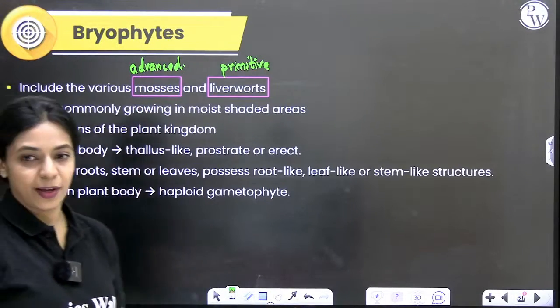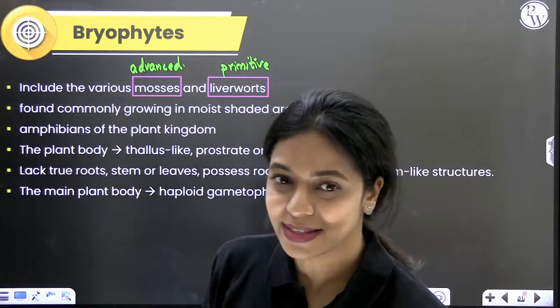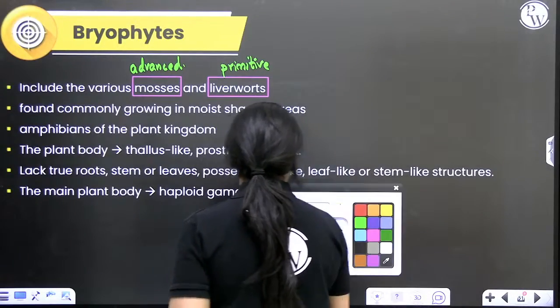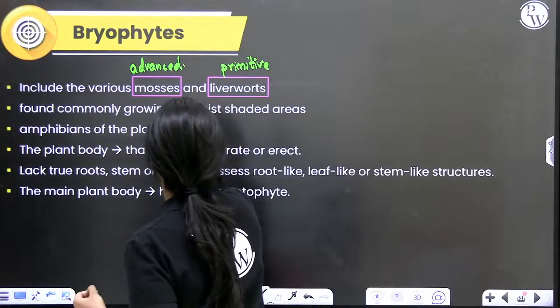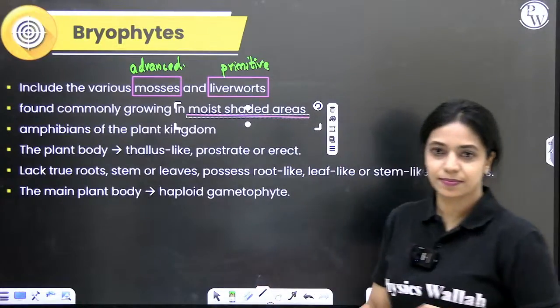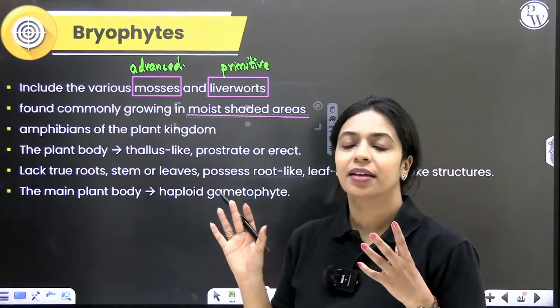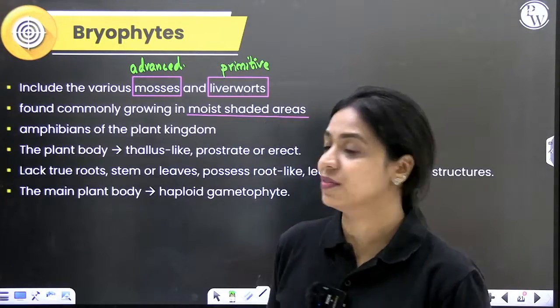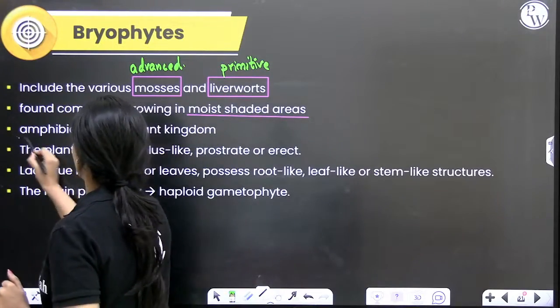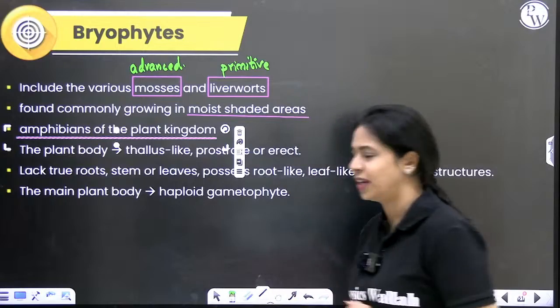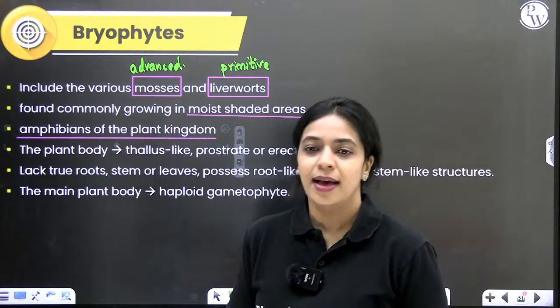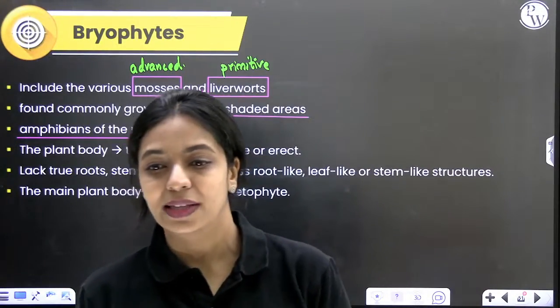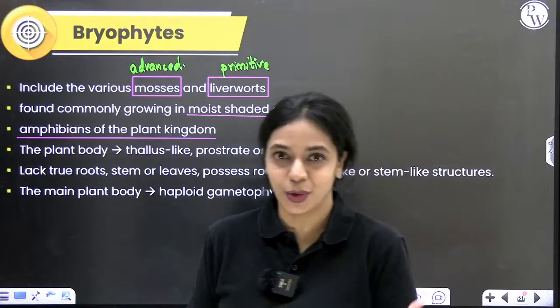Where can you find bryophytes? Bryophytes are found in moist and shaded areas. Similar to algae, even when they are on land, the area where they are found has to be very, very moist. They are called amphibians of the plant kingdom. What does that mean? What do amphibians basically do?